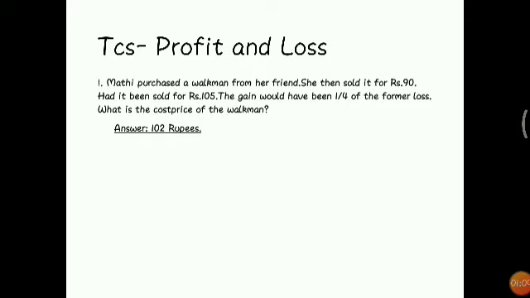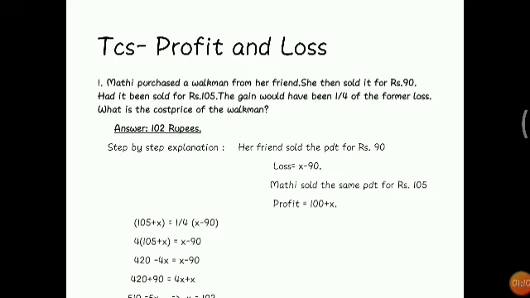First, the answer is 102 rupees. It is the cost price of the Walkman. Let's get into the step-by-step explanations. First, her friend sold the product for rupees 90. In profit and loss, as well as in concepts like percentage, we take the cost price as 100 or X. Okay friends. So the loss is equal to X minus 90. And then Madhi sold the same product for rupees 105. So the profit is 105 minus X.